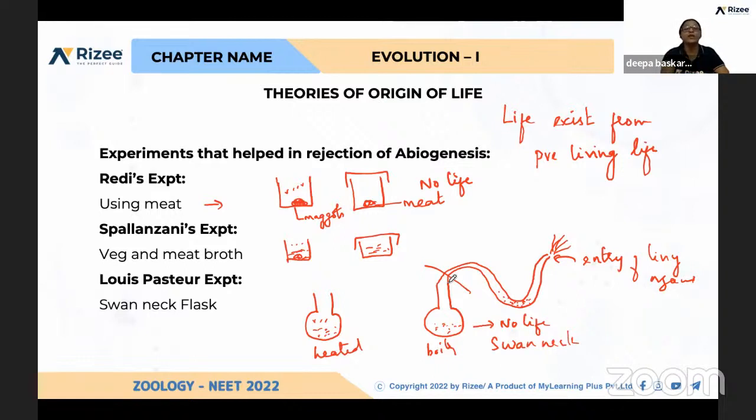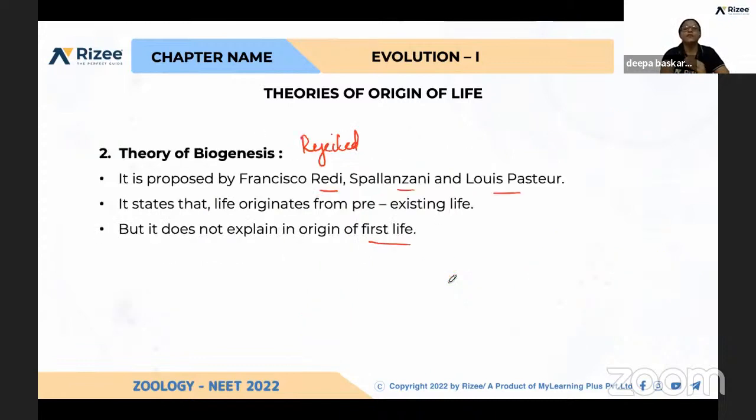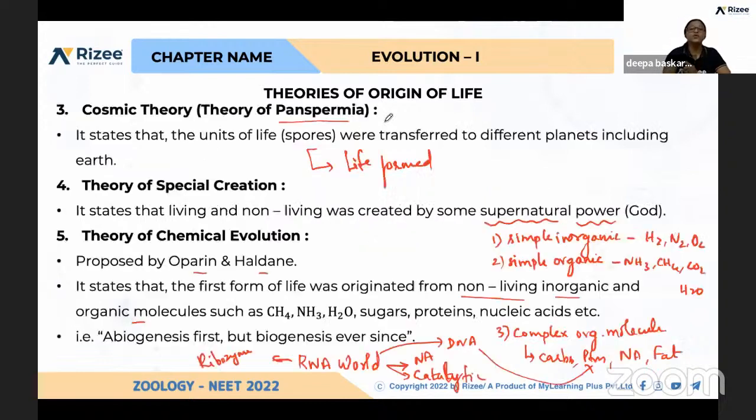Three different experiments were carried out by Redi, Spallanzani, and Louis Pasteur. The theory of biogenesis was first accepted, but it didn't explain the origin of the first life, so it was also rejected.